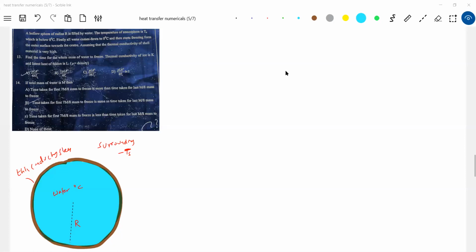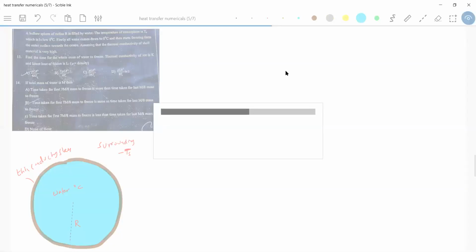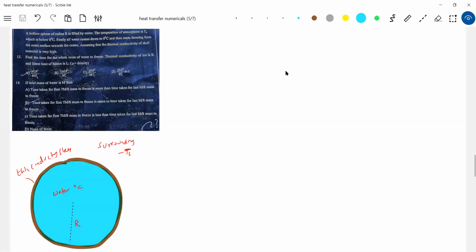Just think on it. I'll give you time, because you have to draw a diagram and analyze. Draw the diagram, show some layer of ice formed. Then the layer of ice will be involved in transfer of heat. Then what is the time taken for the whole water to freeze? That's my question here.